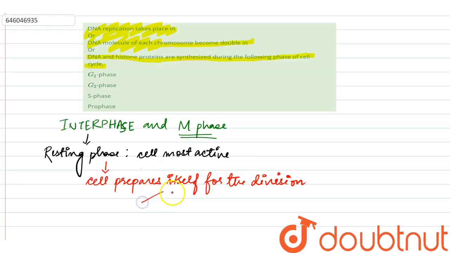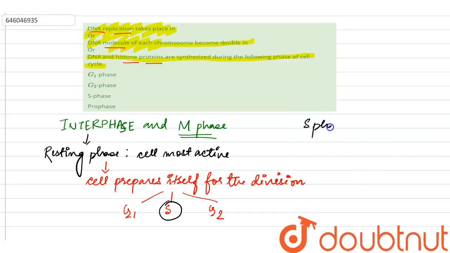Now this interphase is divided into three phases. First is our G1, that is our gap 1 phase. Then we have our S phase, and then we have our G2 phase, that is our gap 2 phase. Now here it is saying DNA replication or duplication of DNA molecules, or DNA and histone proteins synthesis, in which phase? It will be synthesized in our S phase of the interphase.